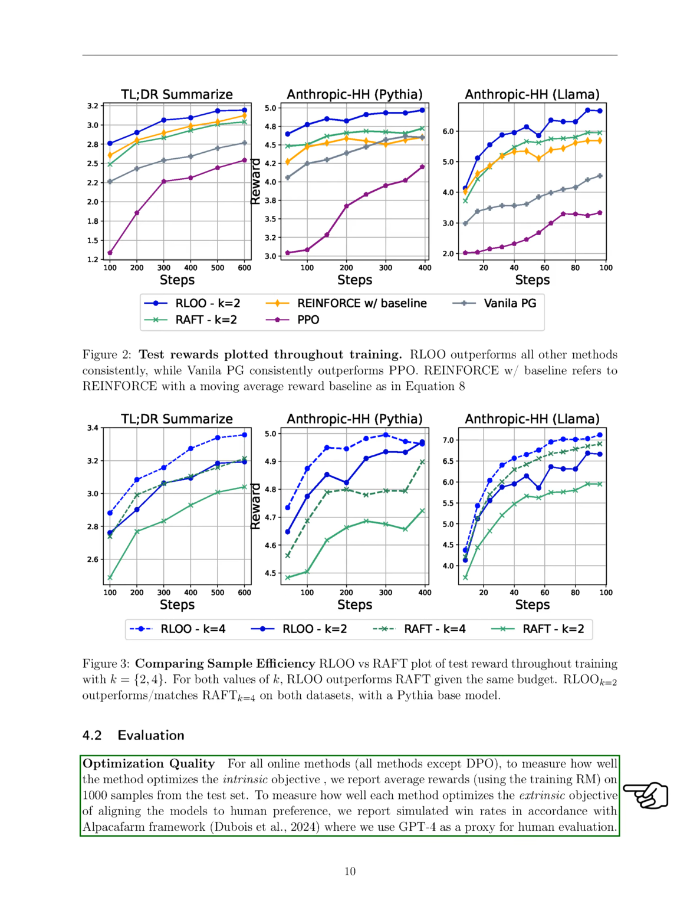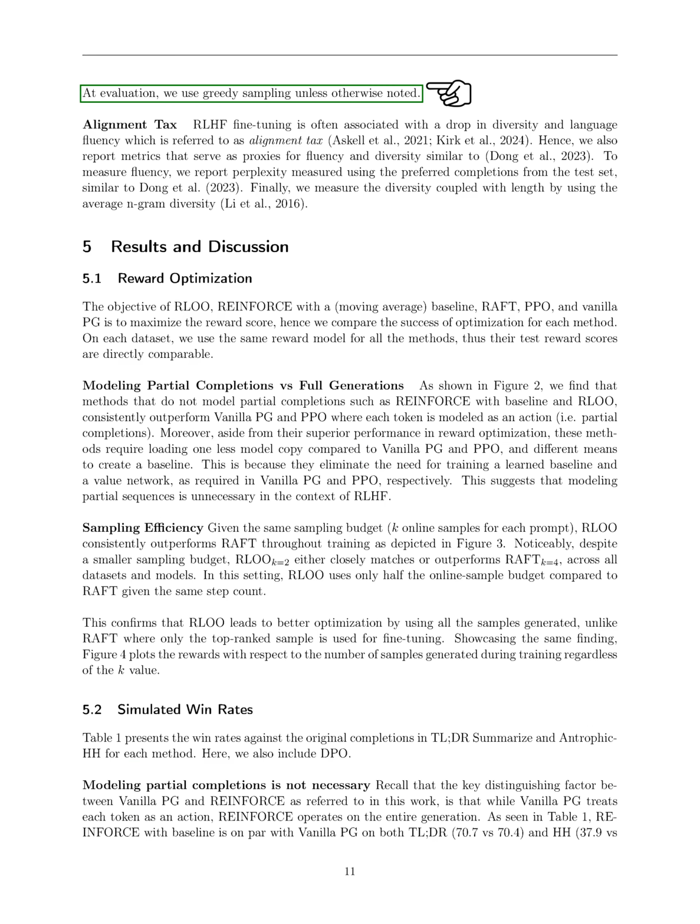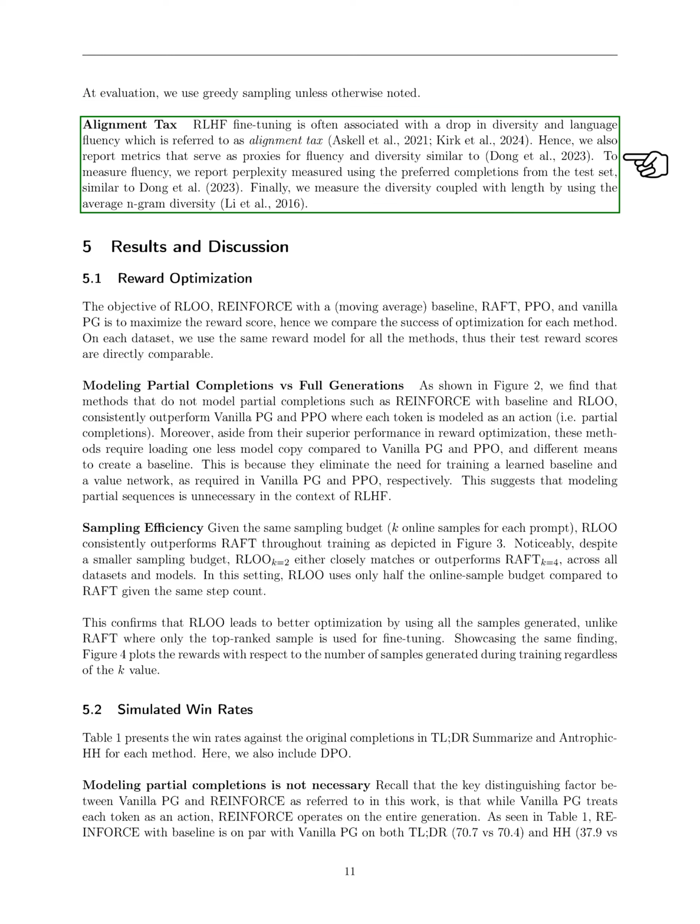For evaluation, we measure optimization quality by reporting average rewards on samples from the test set and simulated win rates to assess alignment with human preferences. We use greedy sampling for evaluation unless stated otherwise. We also address the alignment tax, which refers to the potential drop in diversity and language fluency during RLHF fine-tuning, by reporting metrics that serve as proxies for fluency and diversity, including perplexity and average n-gram diversity, measured using preferred completions from the test set.